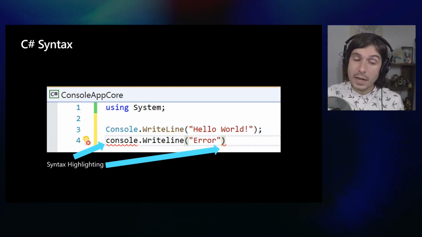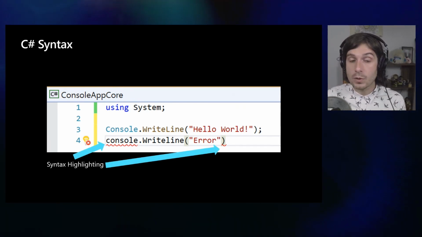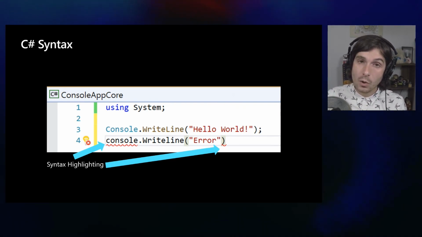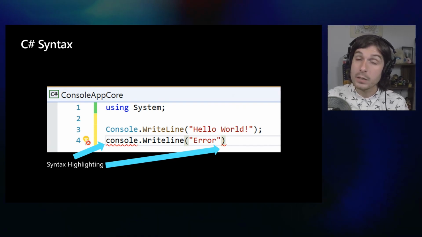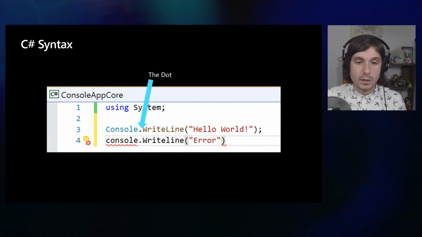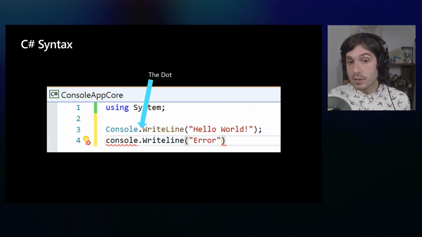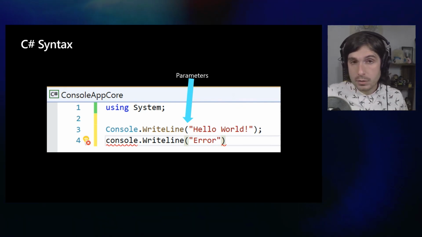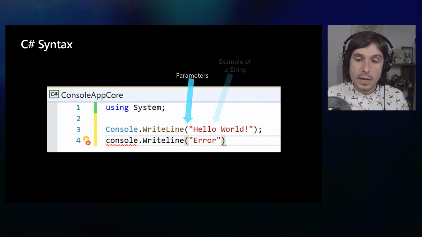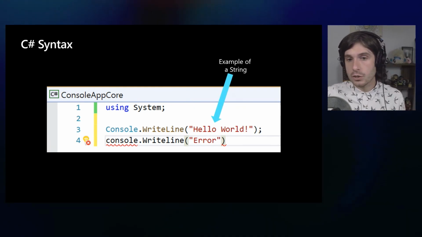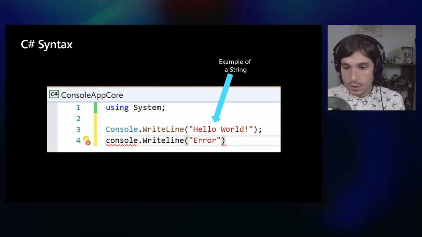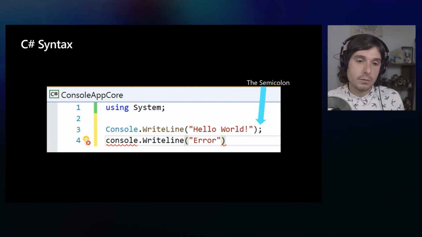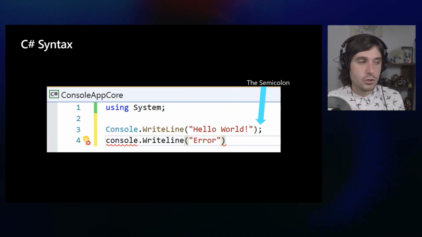Down here, we're getting some syntax highlighting, some errors in this case where console with a lowercase c is not valid. And of course, over here at the end, there's no semicolon, which is important in C# to close a line. So it's also giving us an error there. When I use this dot, that's how I access methods and properties, such as this write line. I can also pass in parameters. So here we're passing in hello world. And in this case, that is a string. So a string is a collection of characters. In this case, the words hello with a space and then world with an exclamation point. And then at the end, I use that semicolon to close it off. So that is kind of a key of what syntax in C# looks like.